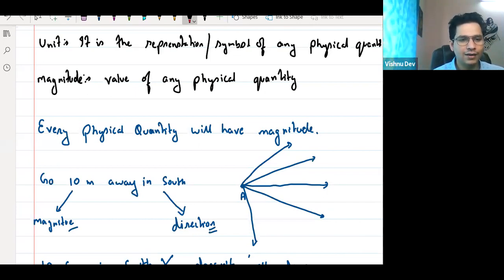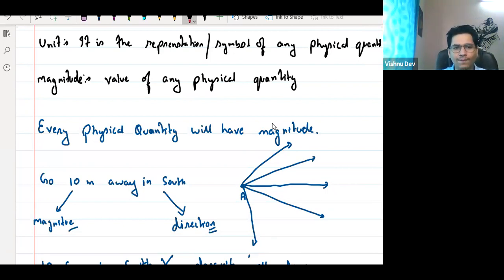So the shopkeeper will ask now, how much? 1 packet, 2 packet, 1 liter, 2 liter. Or you'll go to a vegetable shop and say, give me tomatoes. How many tomatoes? You will say 1 kg, 2 kg, half kg. So what is this 1, 2? These are the values. These are the measurement. That is your magnitude. I hope all of you understood what is magnitude.